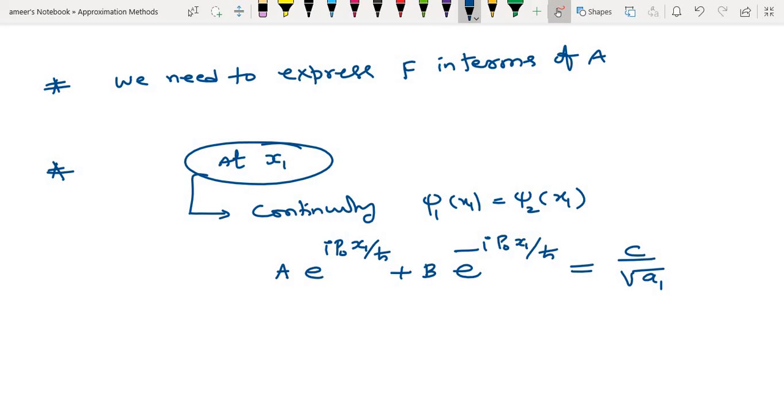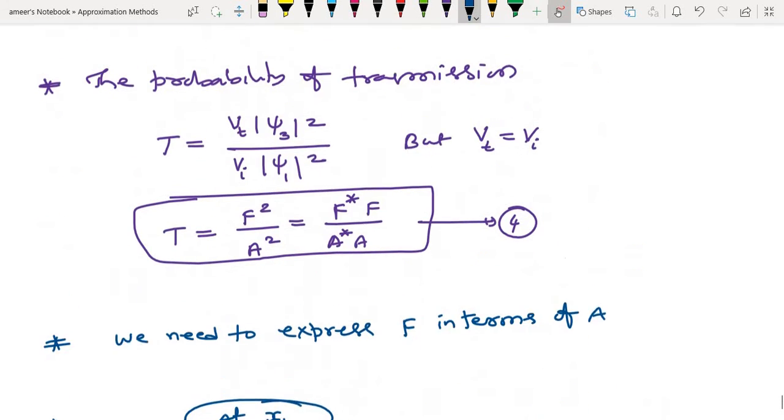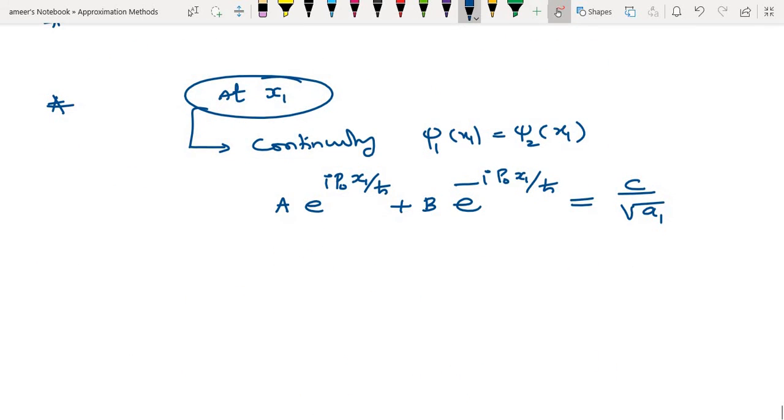I'll write what a1 is. Equation number 4 is done, so here a1 will be equal to i into the square root of 2m (V at x1 minus E), the potential at the turning point. So this is the continuity.